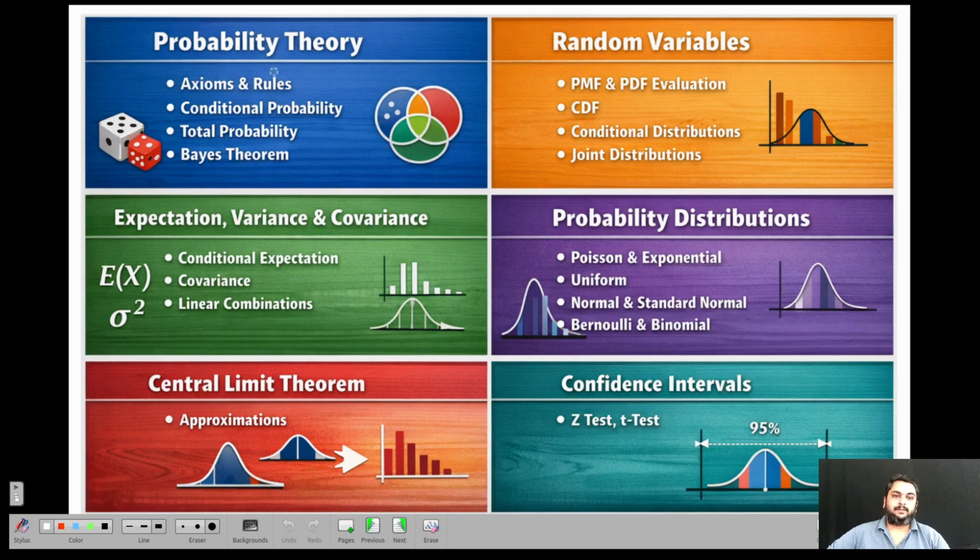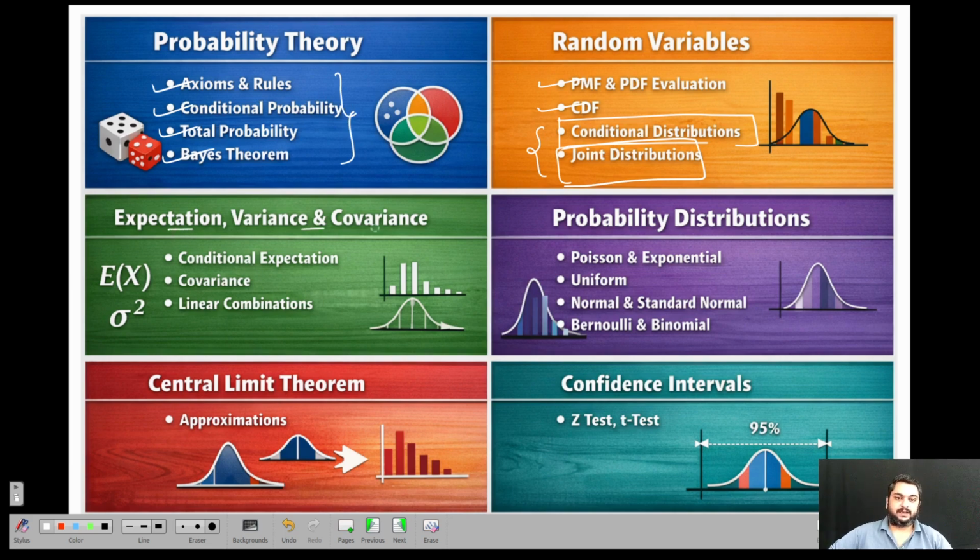So in probability theory: the basic probability theory, axioms and rules, conditional probability, total probability and Bayes theorem. We'll see each of these in depth. Random variables, PMF and PDF, density function evaluation, how to form a CDF, the conditional distributions, this is very important, and joint distributions. These two are very important. And here, this is mostly logic based questions. There are no formulas here. Just you have to understand and then solve probability questions logically.